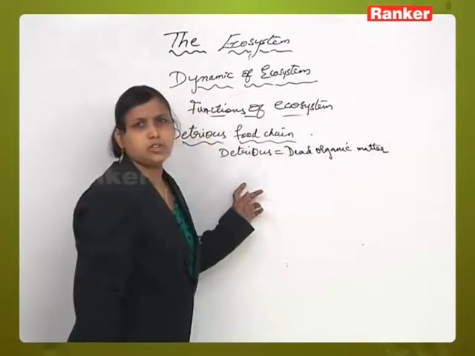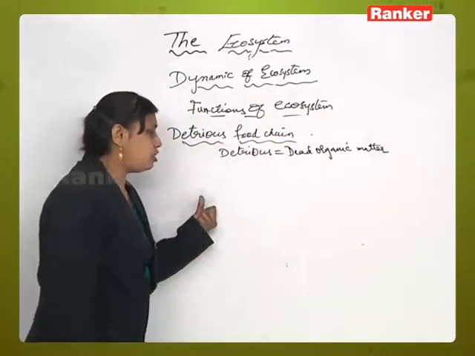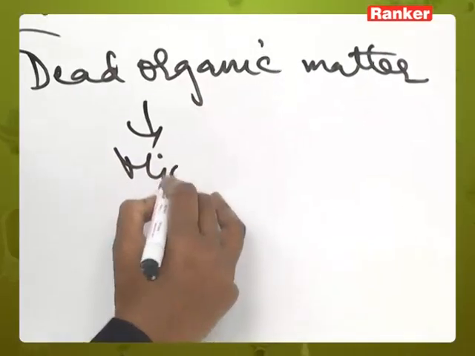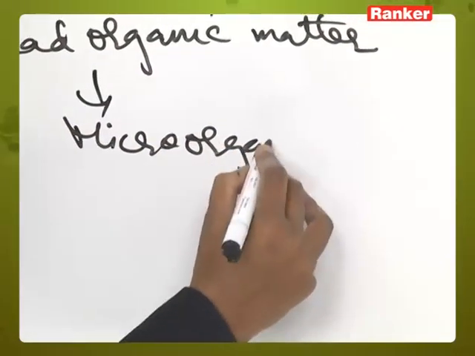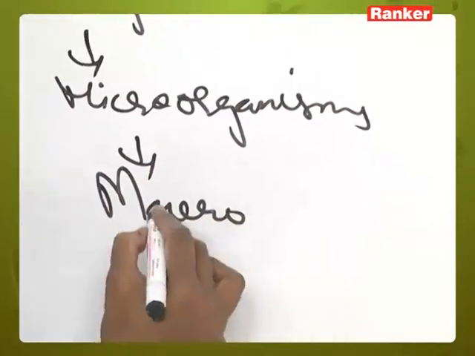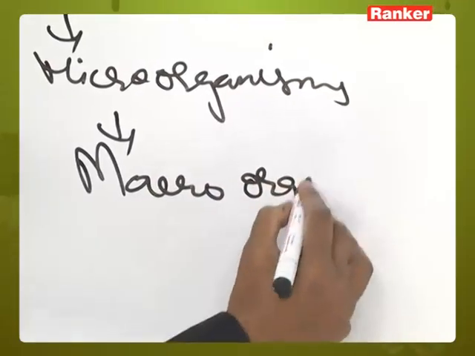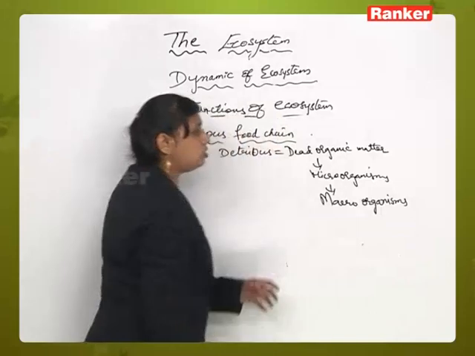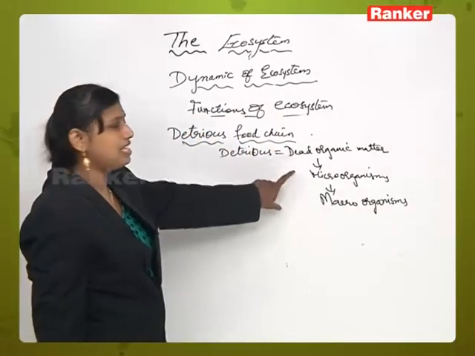Dead organic matter is called detritus. So any food chain which goes from dead organic matter to microorganisms and from there to macroorganisms, right, this sort of chain is called a detritus food chain.